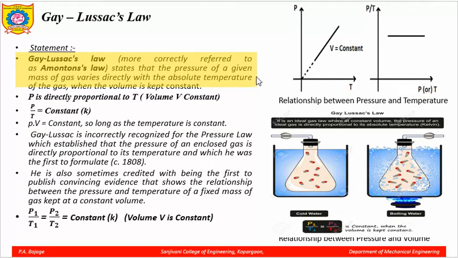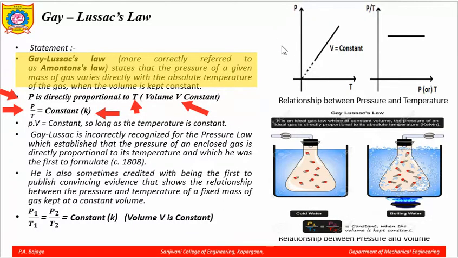Now, here in this case, which parameter is constant? The parameter of volume, V is constant here. So, pressure is directly proportional to the temperature. So, pressure upon temperature will give you the constant. Here K is what? The constant of proportionality, you can say, a constant parameter K. P upon T is equal to constant, and here the volume is kept constant.